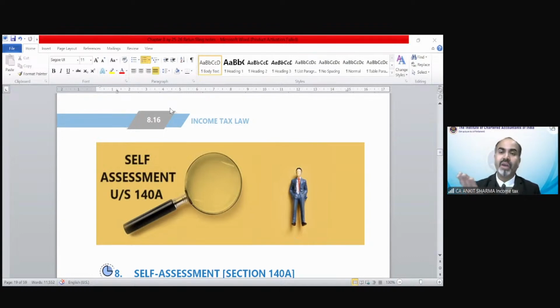And 234A does not have any connection to advance tax. If the return is filed on the due date, then 234B and C could be there, but there would not be any 234A. Okay, so 234A does not have any linkage with 234B and 234C. Clear?